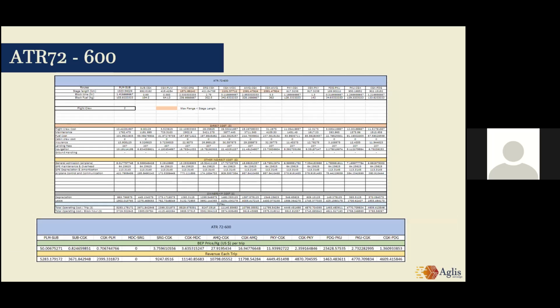The same analysis applies with the ATR 72-600 aircraft, resulting in this table. Next.